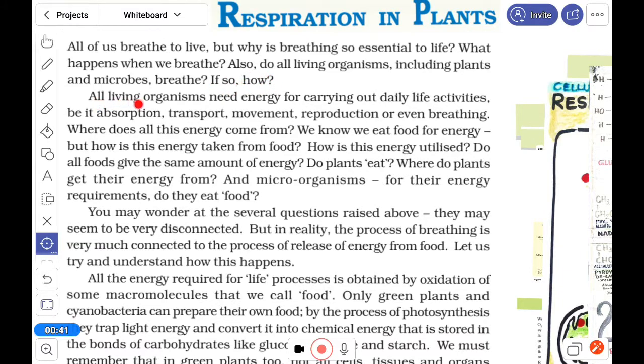We have to understand that the energy to maintain their body and the mechanisms of the body is produced in cellular respiration. So for this energy, respiration is required.